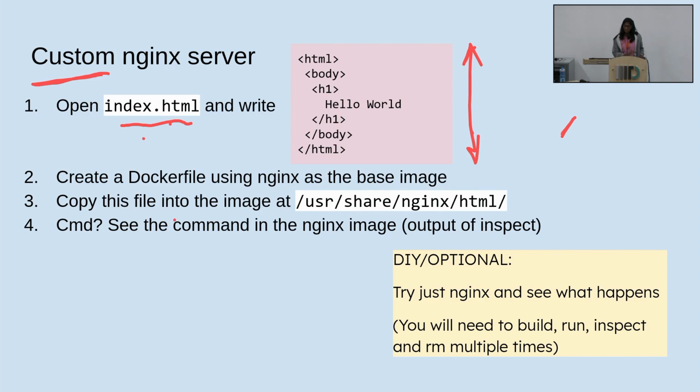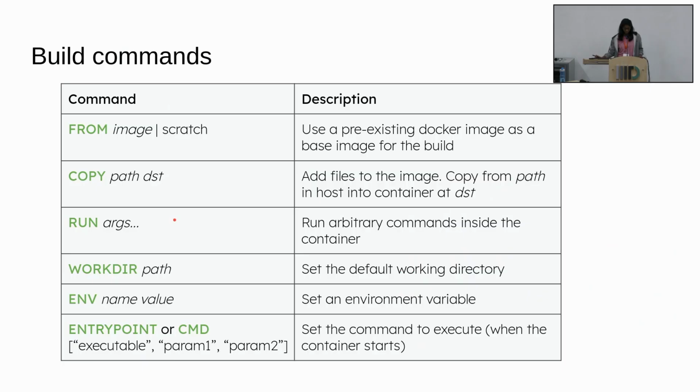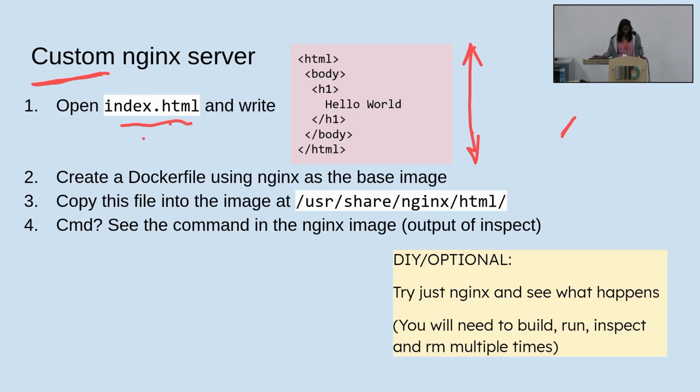So we are going to use the COPY command that we saw. You can use COPY, which will copy from a path in the host to a destination in the container. You can just use it as it is: COPY, source, destination. So the third point is that you will copy your local index.html into the image at this path.